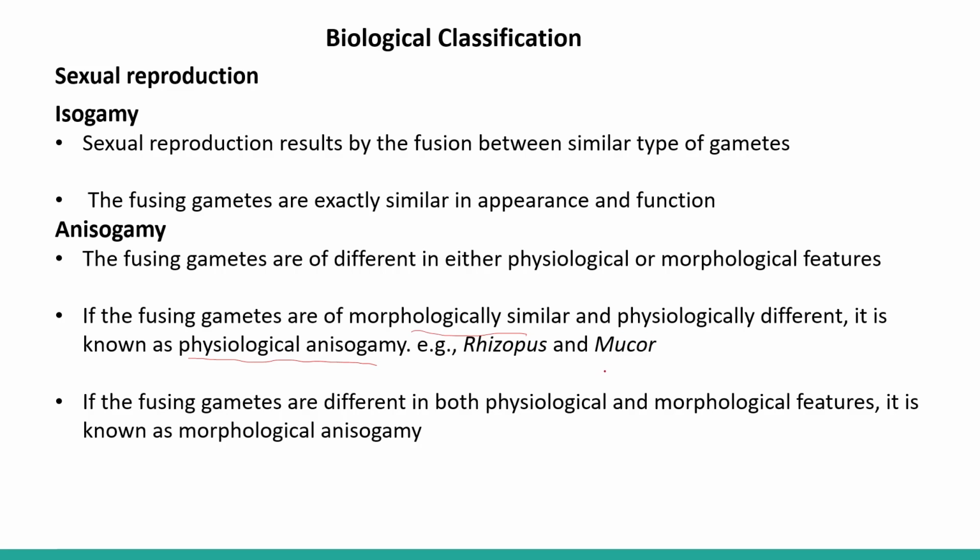Such type of anisogamy is reported in Rhizopus and Mucor. Now, if the fusing gametes are different in both physiological and morphological features, so they can be differentiated in both ways, physiologically as well as morphologically, it is known as morphological anisogamy.